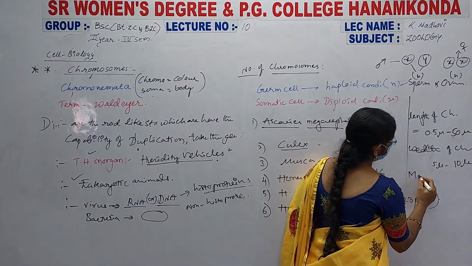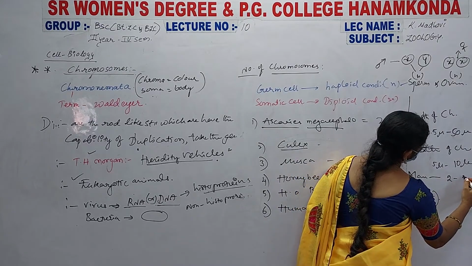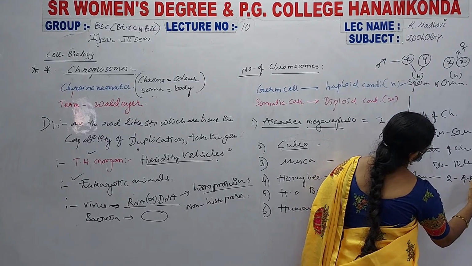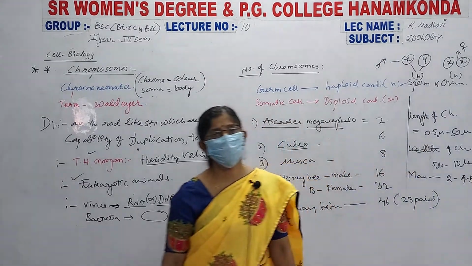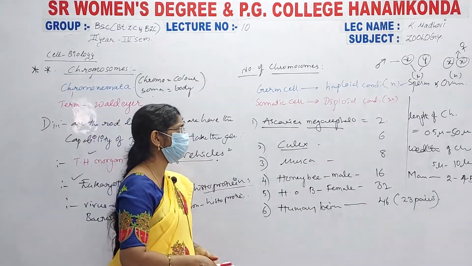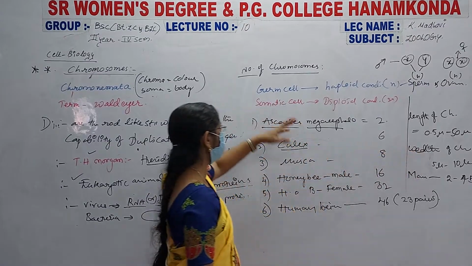Especially in man, the length of chromosomes is about 4 to 5 microns. This is about the length and size of the chromosomes.